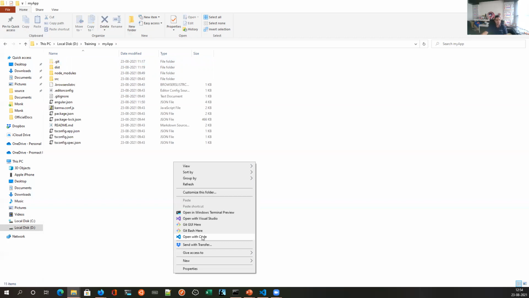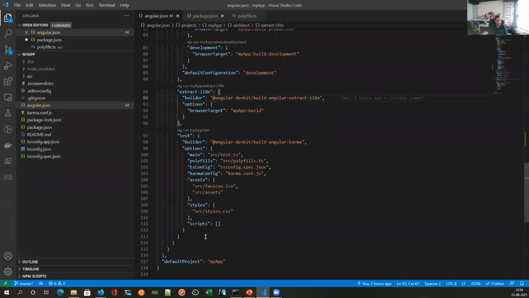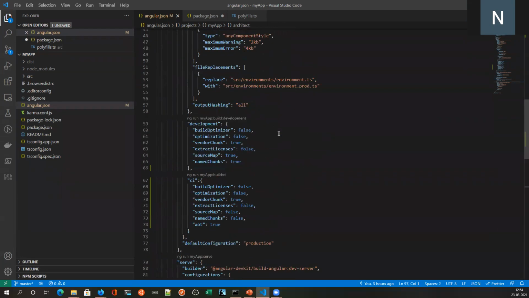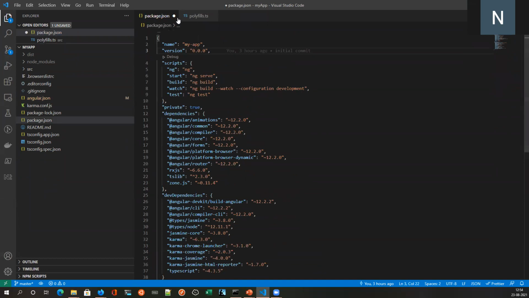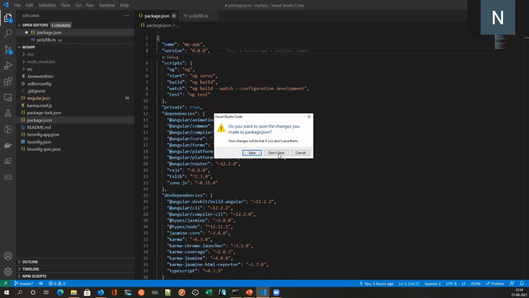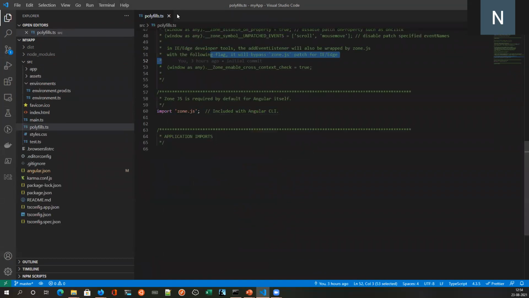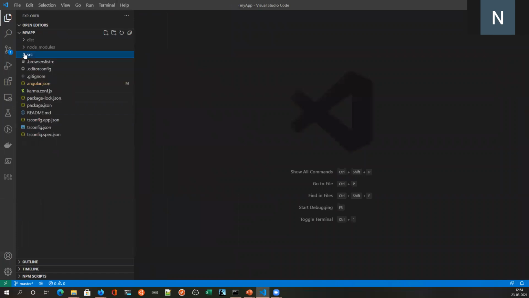The VS Code that you installed will be visible over here. This is how it will look.